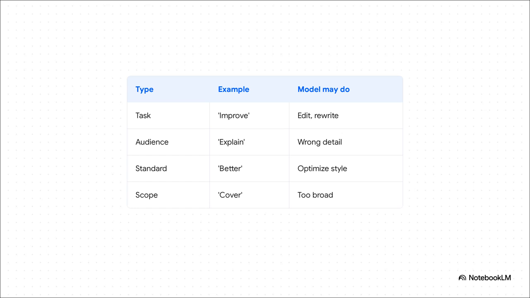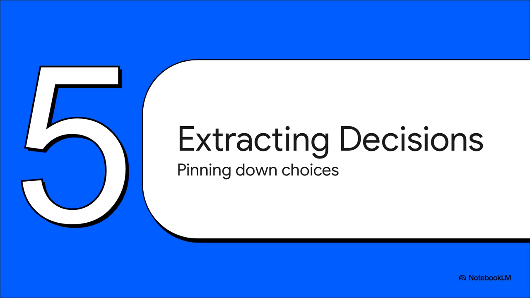Now, your goal isn't to remove all uncertainty in the universe. If you do that, your prompts just become way too rigid. You just want to remove the uncertainty that matters for your specific task. You want to give the model enough structure to guide it, but enough openness to actually let it reason. Which brings us to Section 5, extracting your hidden decisions.